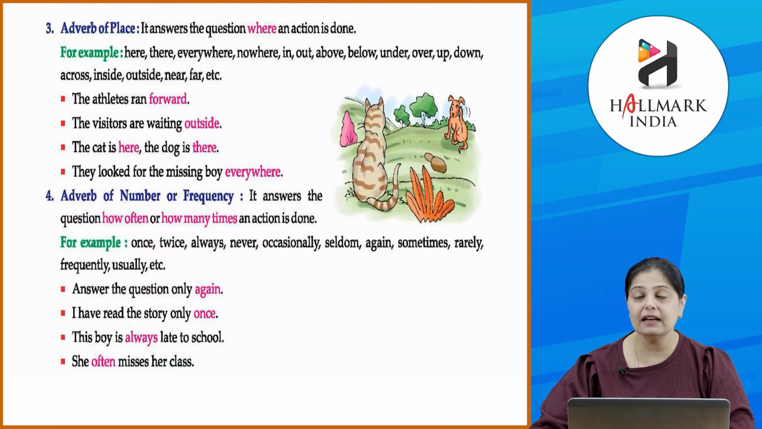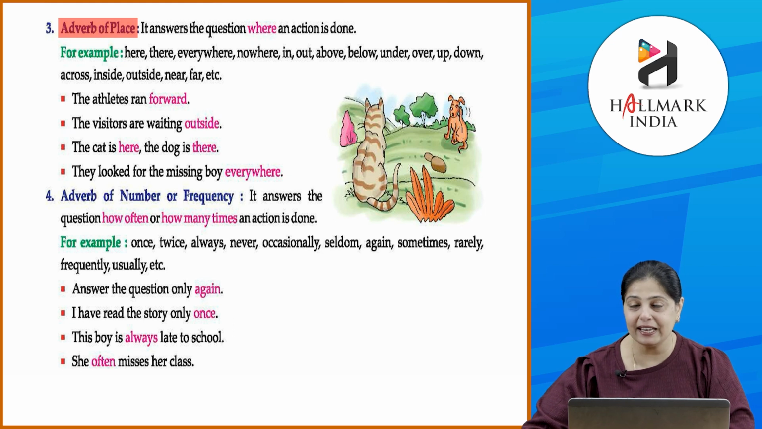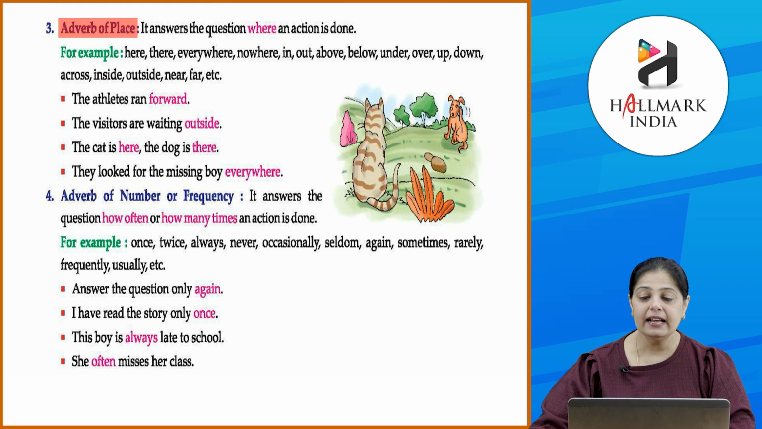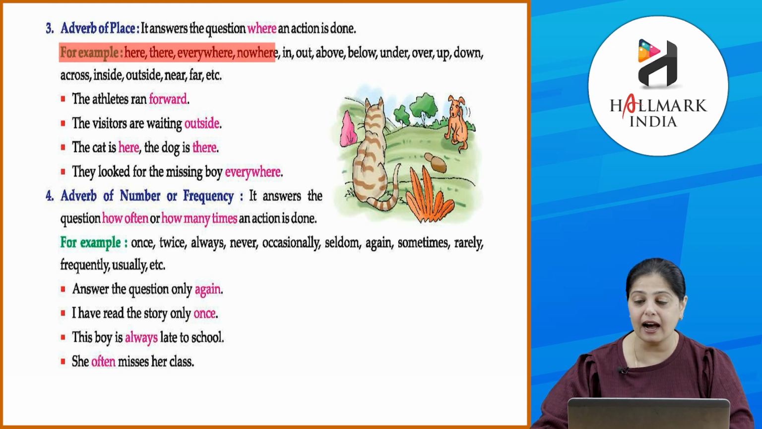Now next is adverbs of place. Now यहाँ पे क्या सवाल आएगा? Place मतलब where. Okay, so you'll ask the question where. It answers the question where an action is done. Okay, for example, here, there, everywhere, nowhere, in, out, above, below, under, over, up, down, across, inside, outside, near, far, etc. Okay, so these are all the places where the action can happen.